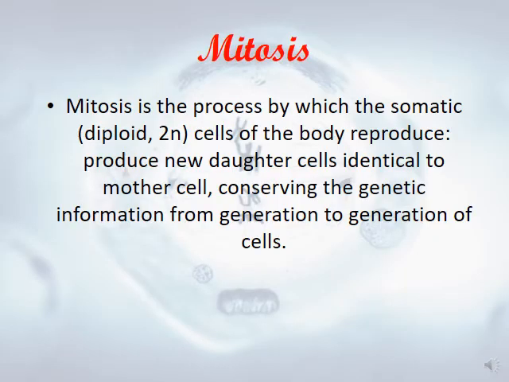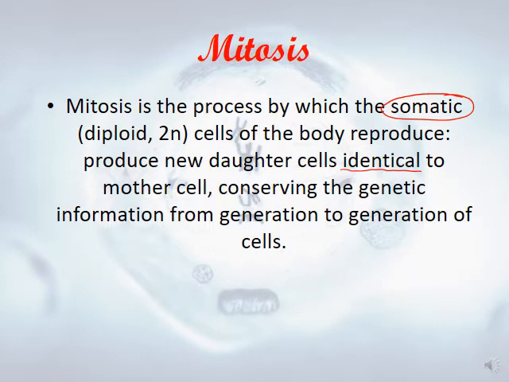So what is mitosis? Mitosis is the process by which the somatic cells, diploid 2n, of the body reproduce. They produce new daughter cells. These daughter cells are identical and very similar to the mother cell, and they conserve the genetic information from one generation to another.